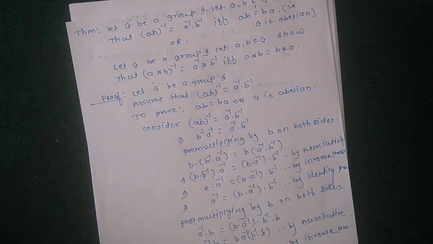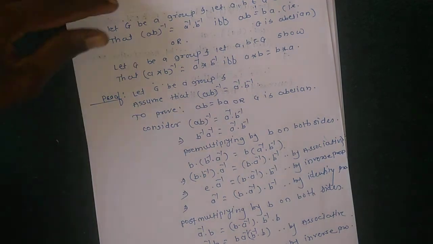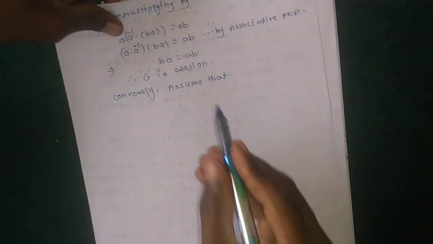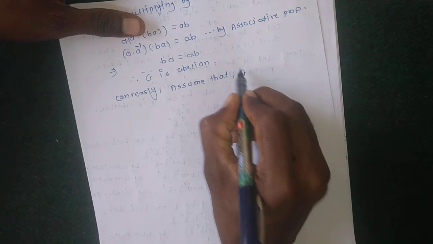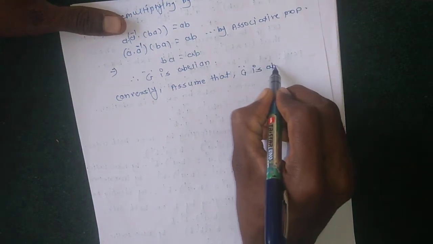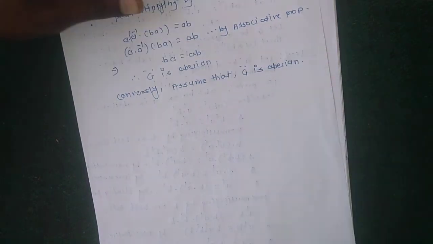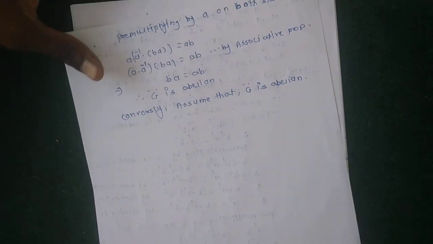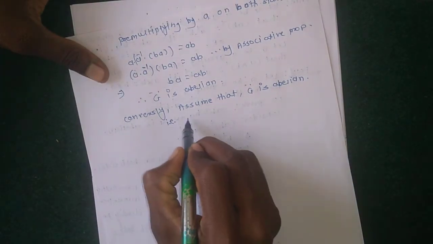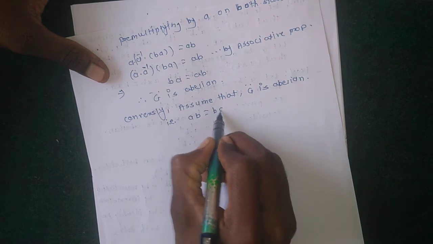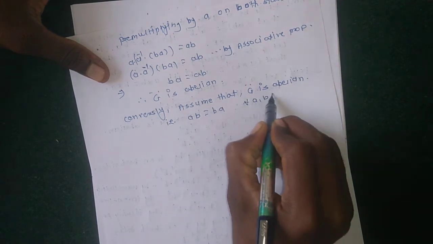Firstly consider G is abelian, means AB equal to BA, then to prove AB inverse equal to A inverse into B inverse. Assume that G is abelian, that is AB equal to BA for all A, B belongs to G.